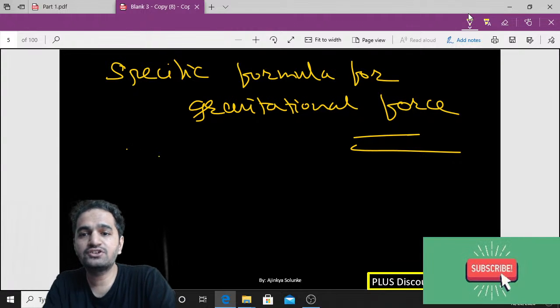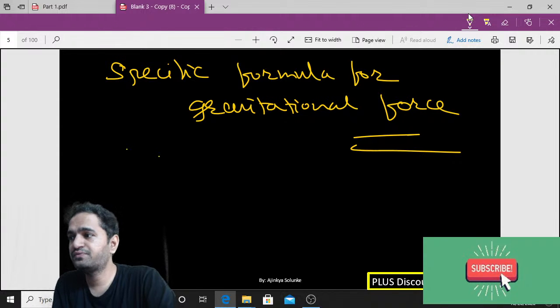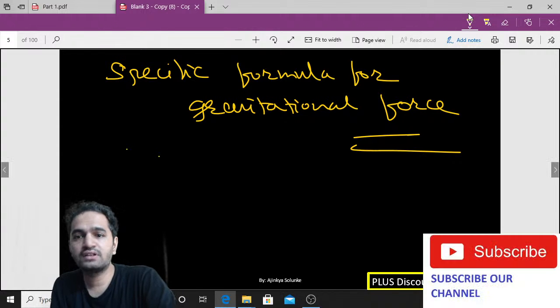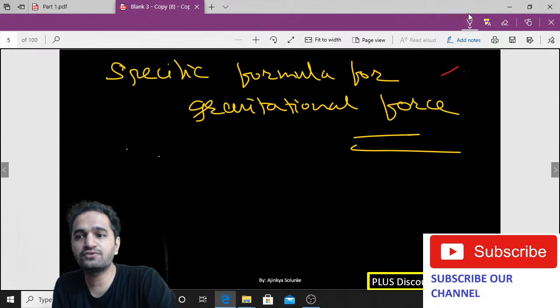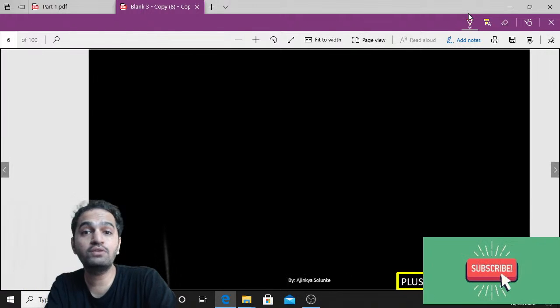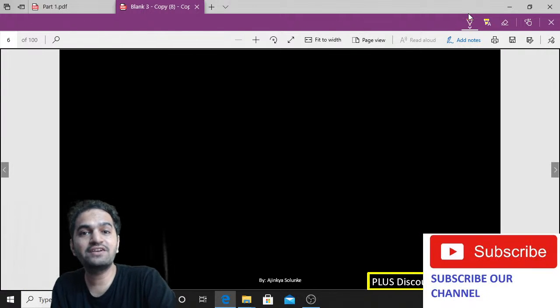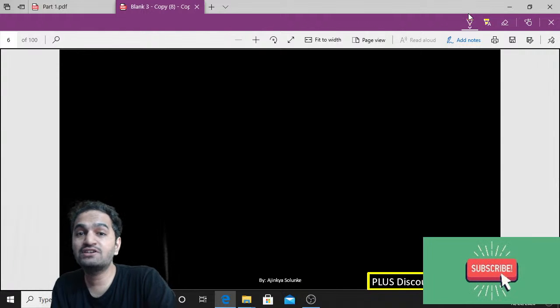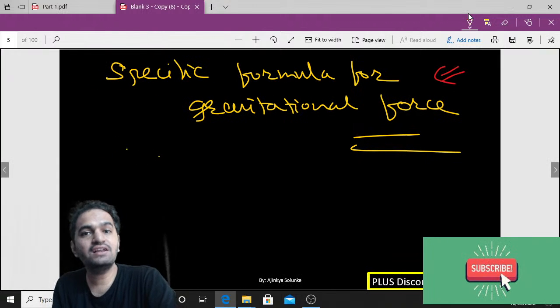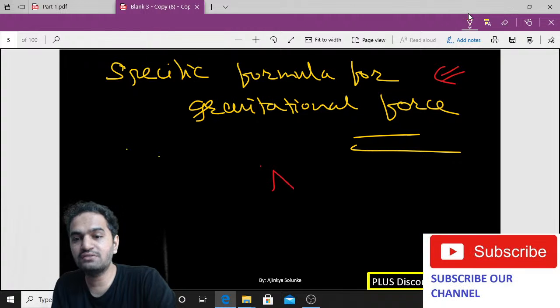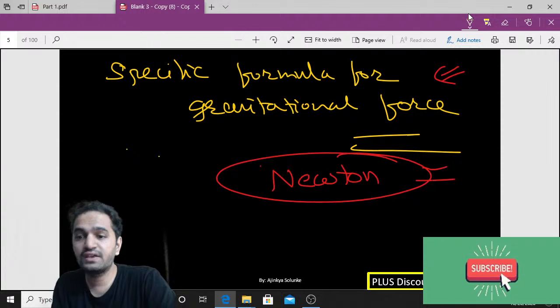Specific formula for gravitational force. Understood the need? That what exactly is the needed part? Specific formula for gravitational force. Okay, so we need to create a new formula which will give us the idea about gravitational force, right? And this was done by none other than Newton. Newton has given the formula for this. So a specific formula was needed in case of gravitational force, and this was done by none other than our scientist, and that is Newton. Okay, Newton has done this.